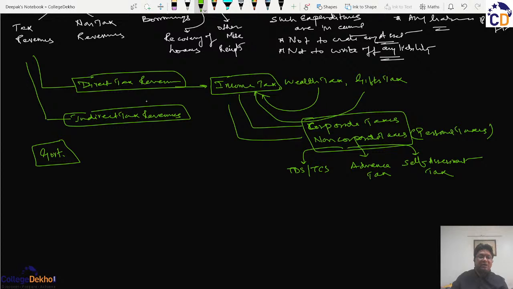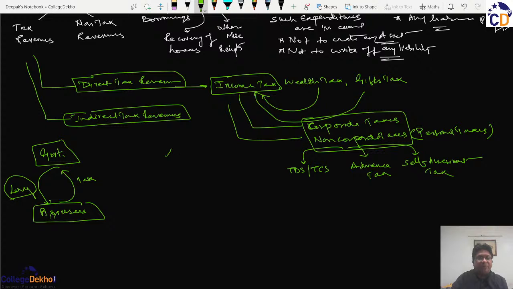And when government collects these taxes, then these taxes are levied on the public members. So the public member who are liable to pay tax are known as assessees. So basically, the tax is levied on an assessee. We use the word levy. So the tax is levied on an assessee and he pays the tax to the government.